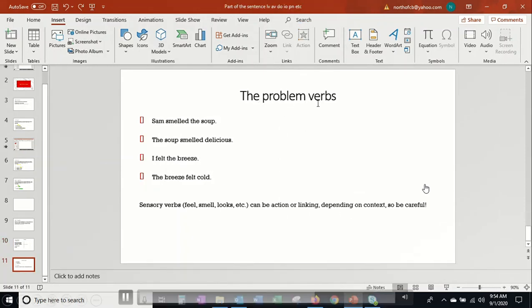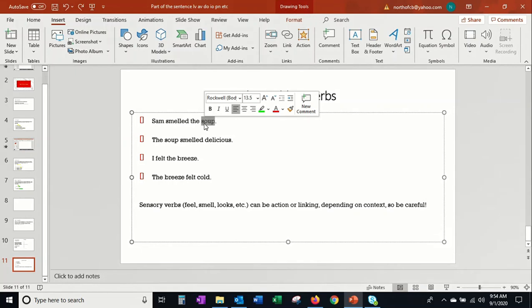Last thing here, there are some problem verbs. There's sensory verbs like feel, smell, look. The problem is they can be action or linking depending on the context. So: Sam smelled the soup. Verb, smelled. Who smelled? Sam. Good. What did he smell? Arrow forward. Boom. That's a direct object. Okay, so this is an action verb. Smelled what? The soup. The arrow's going forward.